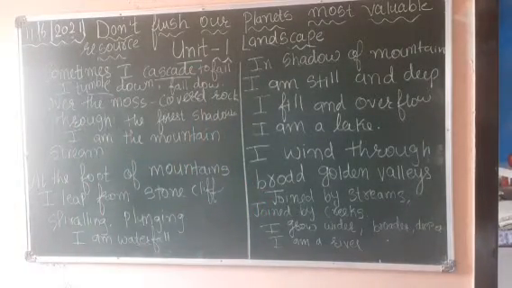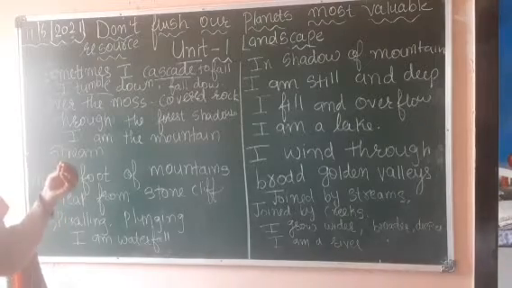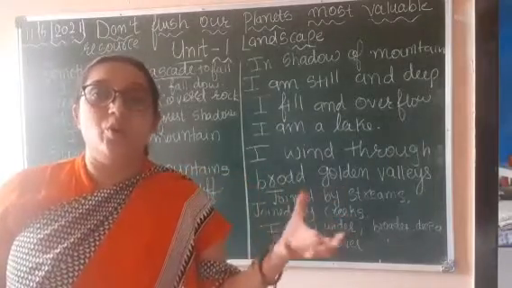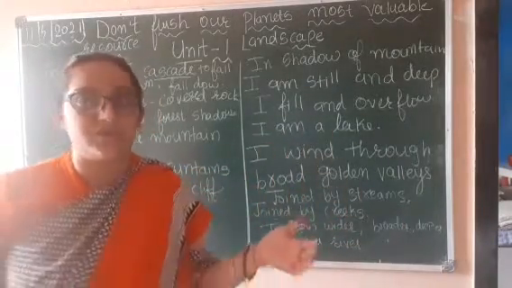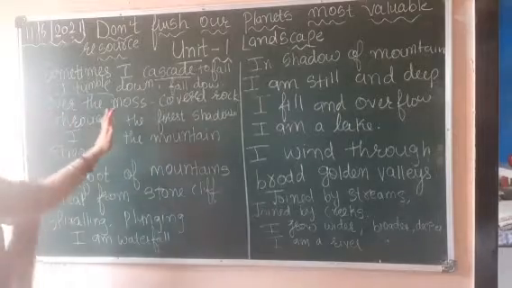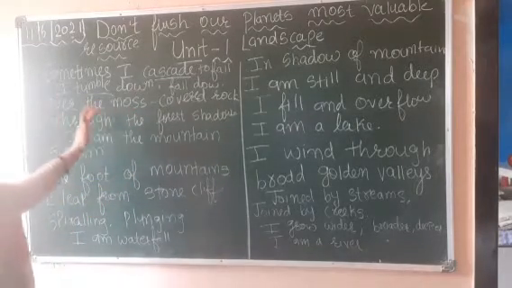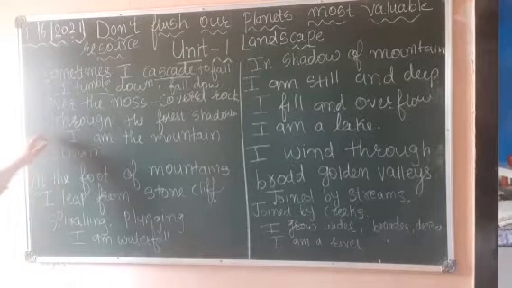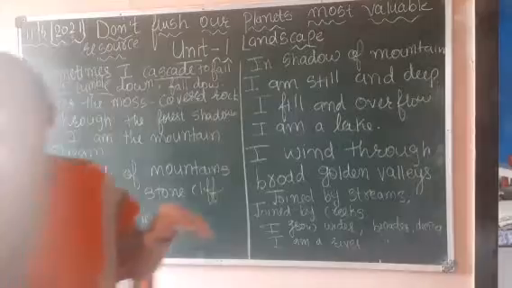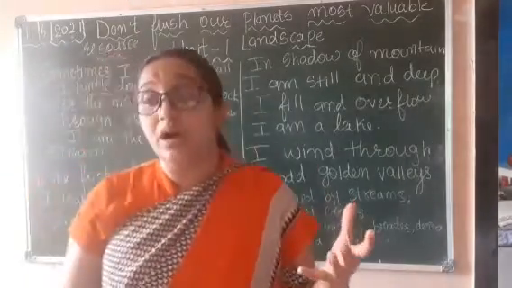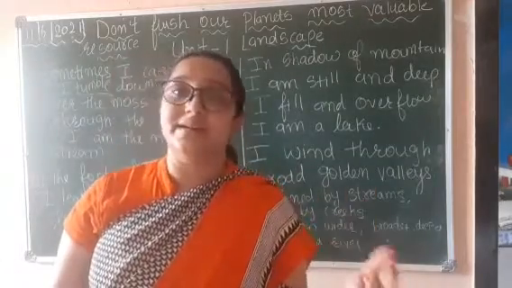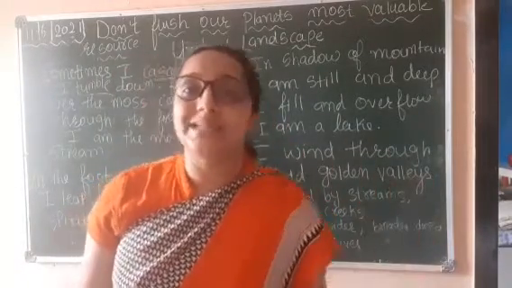Then over the moss covered rocks. Now moss means a very small green or yellow plant that spreads over the rocks or near the rocky surface, right? So it falls down over the moss covered rocks, through the forest shadow. And this water is known as mountain stream.